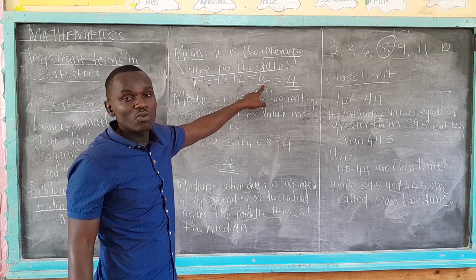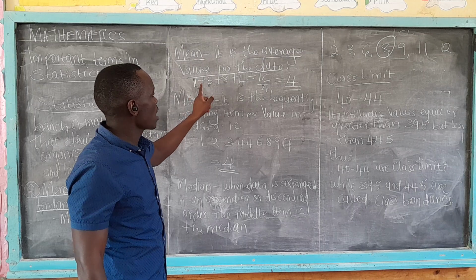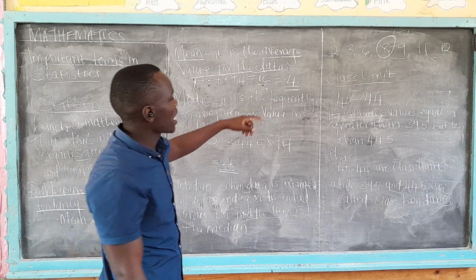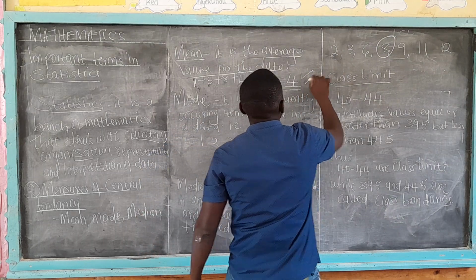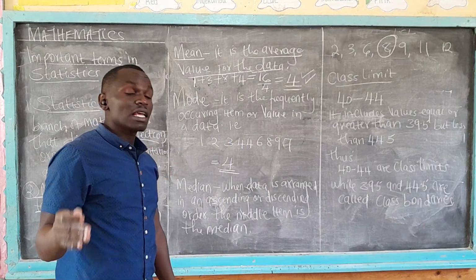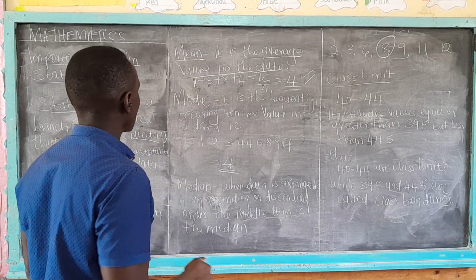Learners, I hope you follow it. Then you divide by the number of terms, 1, 2, 3, 4. So you divide 16 by 4 to get the mean as 4. So we have agreed that mean is the average value for a data.